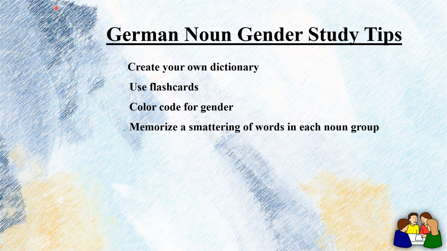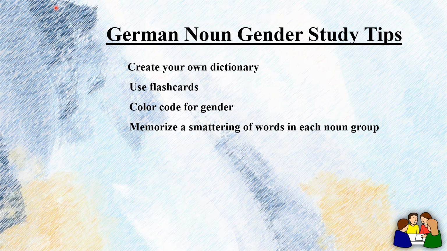Red, that is for feminine. Numbers, while you recite the numbers, zum Beispiel die Eins, die Zwei, die Drei, all are feminine. So write down the numbers in red color. Green for neutral, all alphabet letters are neutral in form. Zum Beispiel das A, das B, das C. So write down the whole alphabet in green color.